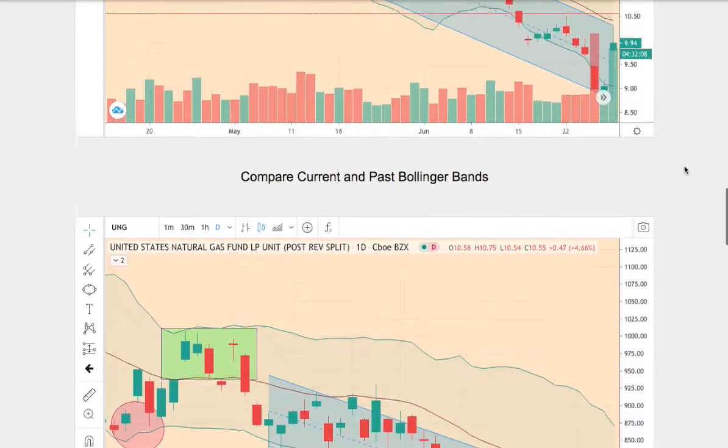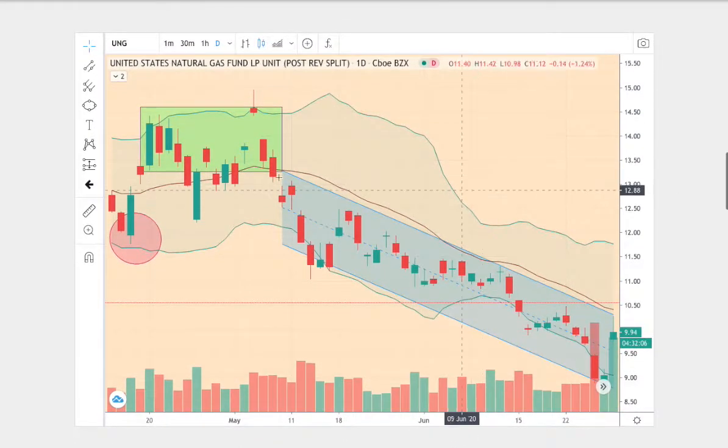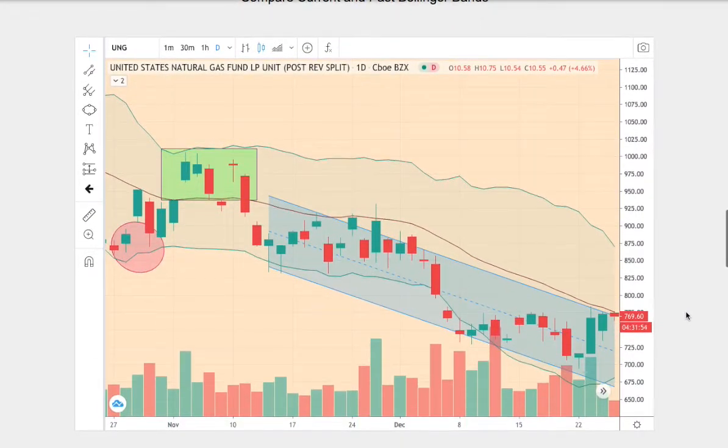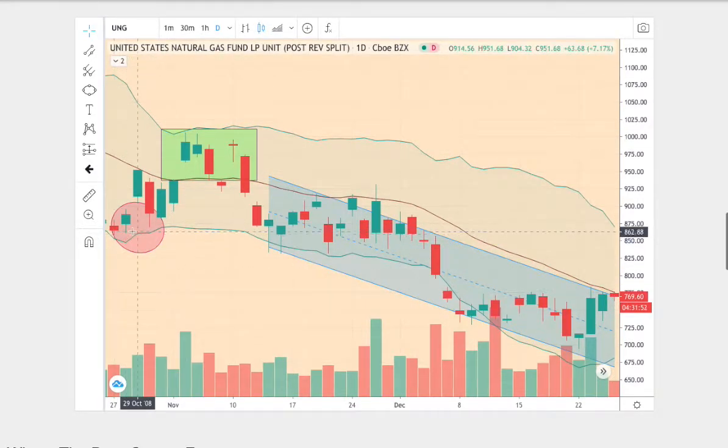So let's begin comparing both trends. On the current trend, we start off at the bottom Bollinger Band, and then we average above the middle Bollinger Band for several days, and then we proceeded to average below the middle Bollinger Band. And now in the trend in question, we start off at the bottom Bollinger Band, averaged above the middle Bollinger Band for several days, and then towards the last half, we averaged below the middle Bollinger Band.